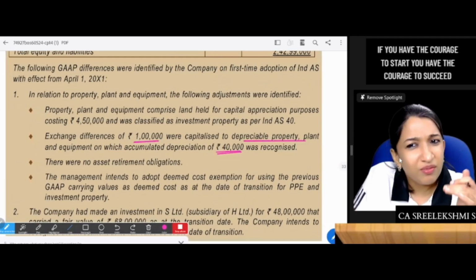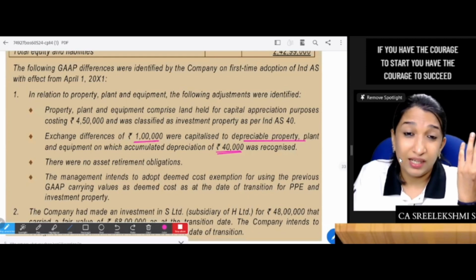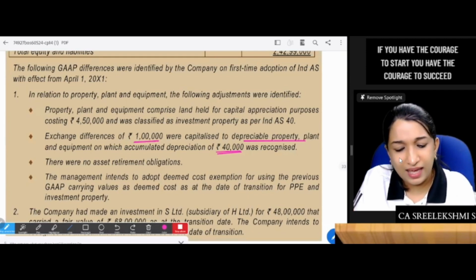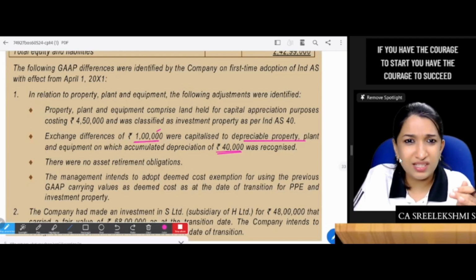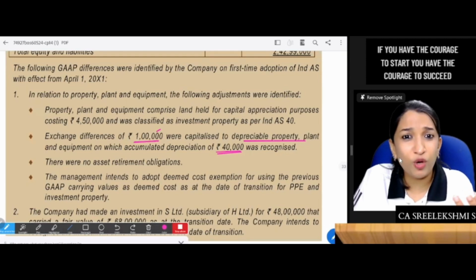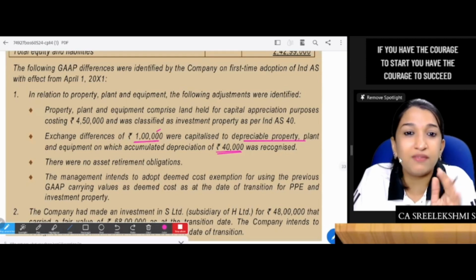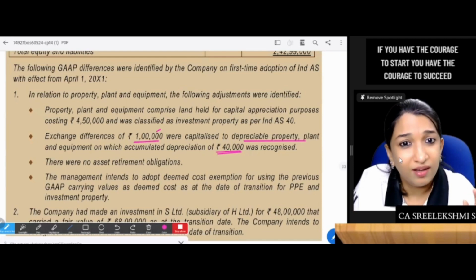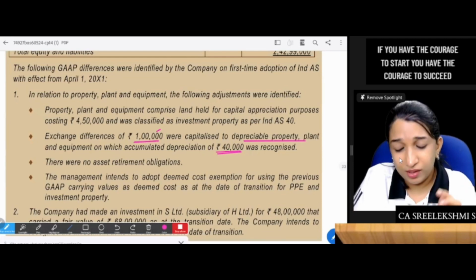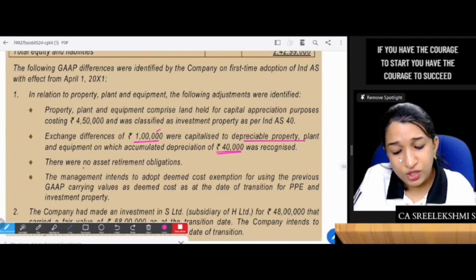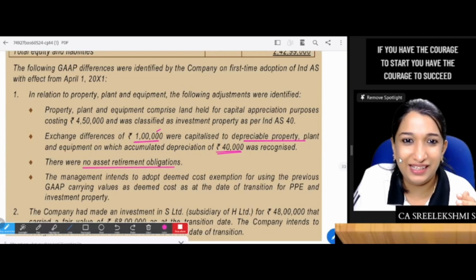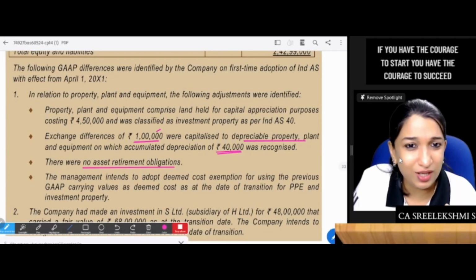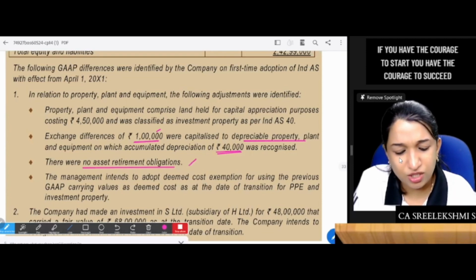Okay, understood. Exchange difference of 1 lakh was capitalized to depreciable PPE, on which accumulated depreciation of 40,000 was recognized. You have already capitalized 1 lakh exchange difference to PPE. Is that correct or wrong? If you are following deemed cost, if you are taking over the previous GAAP carrying value, it is okay. Correct. There was no asset retirement obligation. What do you mean by asset retirement obligation? Decommissioning liability, dismantling, restoration of site expense. Such item is not there.